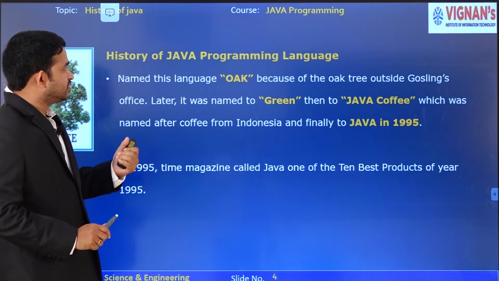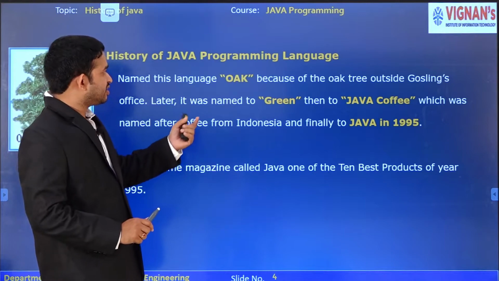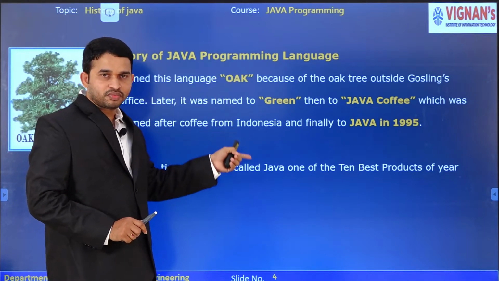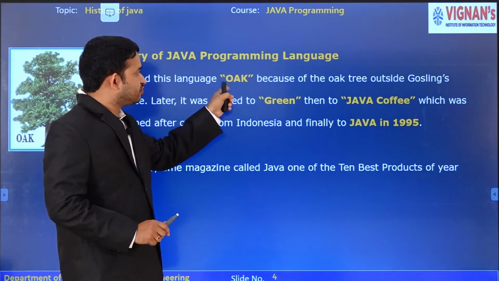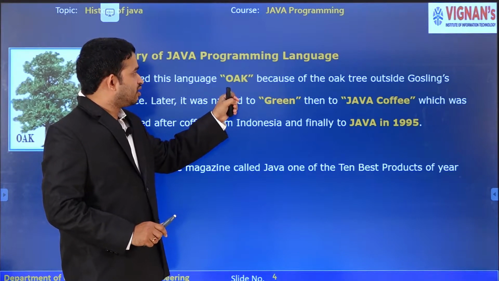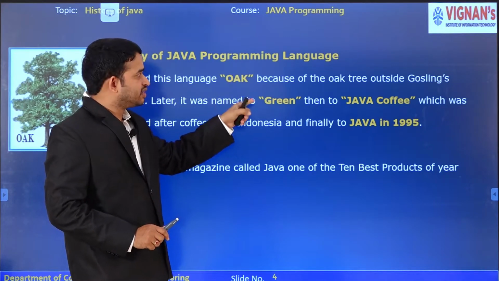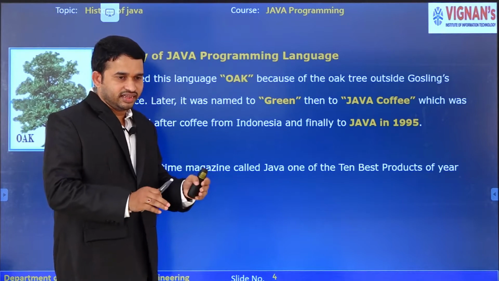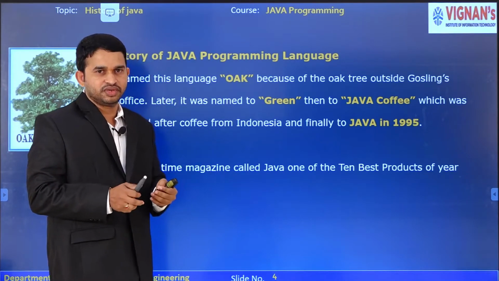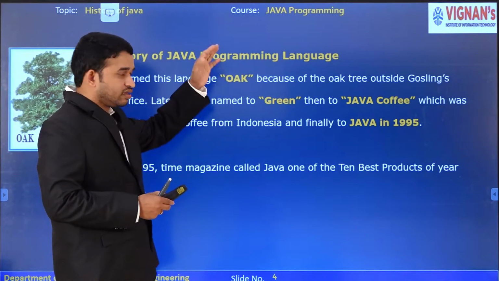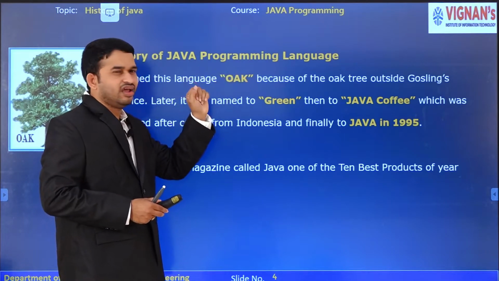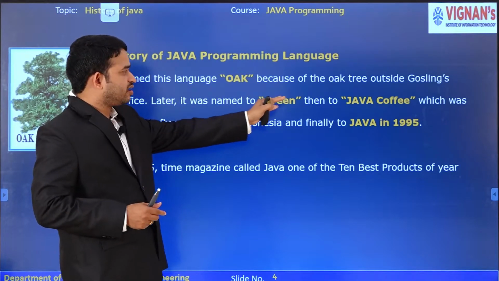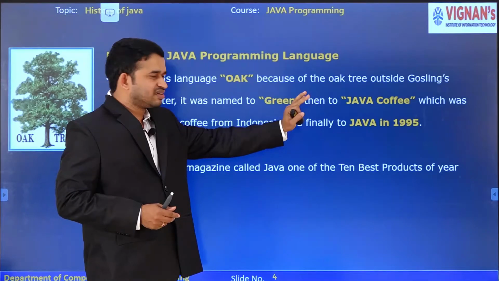First, James Gosling assigned the name Oak to the language. Why Oak? Because there were oak trees outside James Gosling's office. For that simple reason they called the language Oak, followed by Green, and followed by Java coffee. There are some different stories.